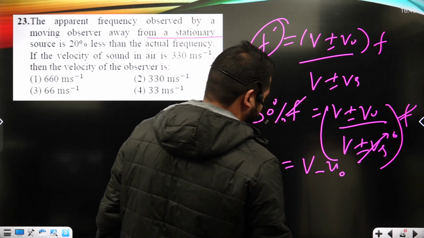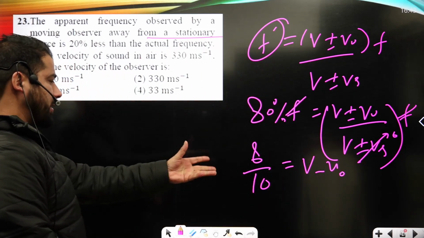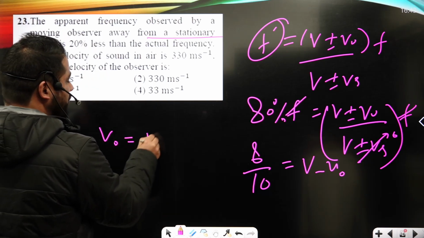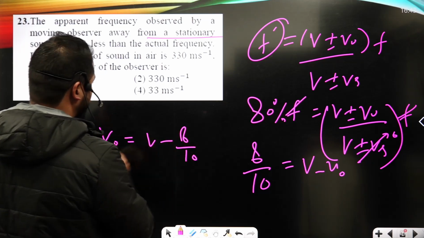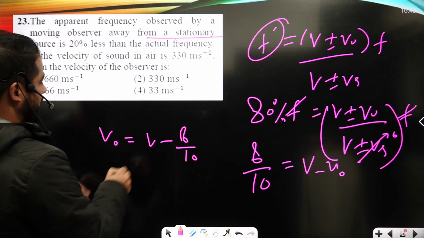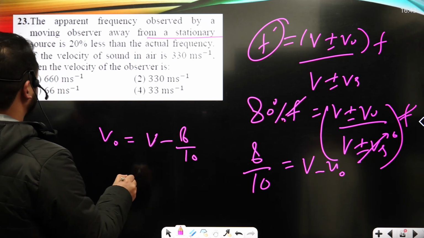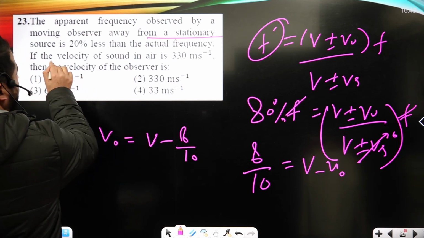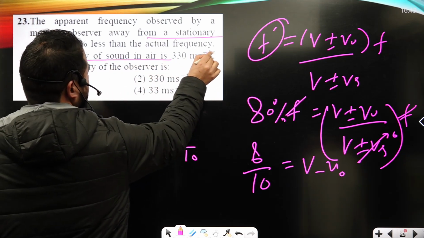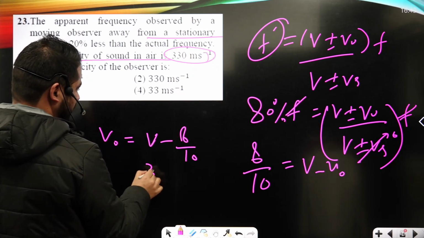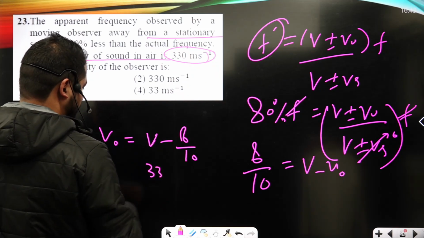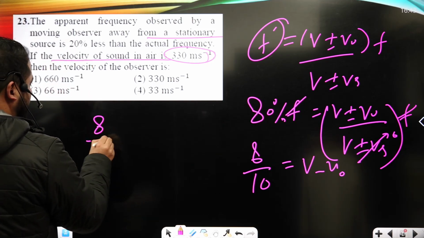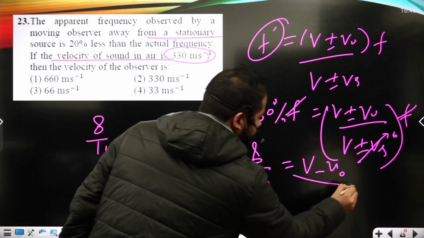It's V naught, right? And V represents the speed of the wave train. So V naught, I can say, is V minus 8 upon 10. If the speed of sound in air is basically how much? That's 330. So here it is 8 upon 10, I can write it as usual, but here is V again.